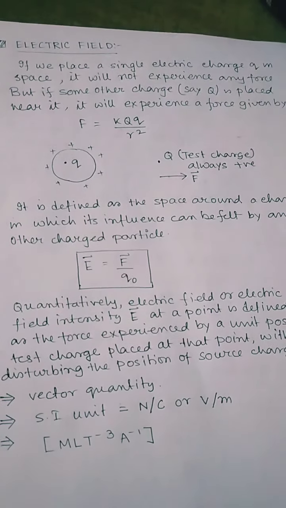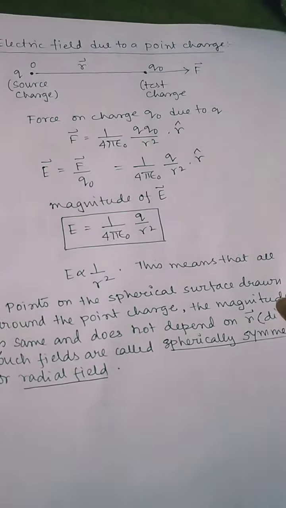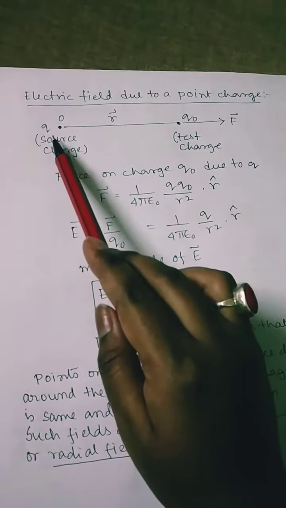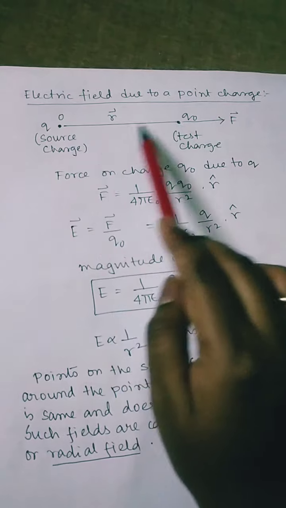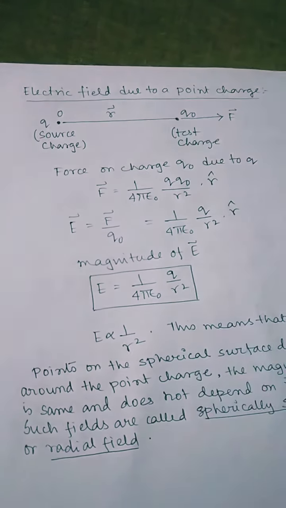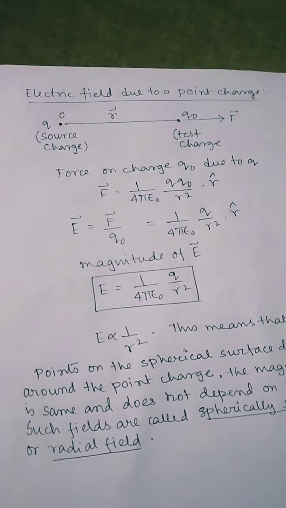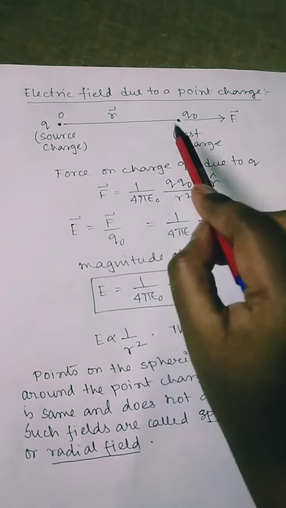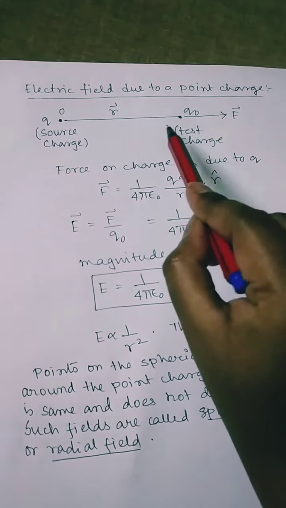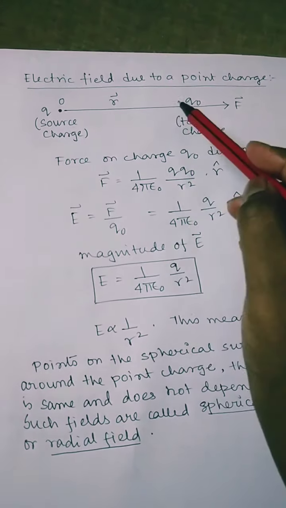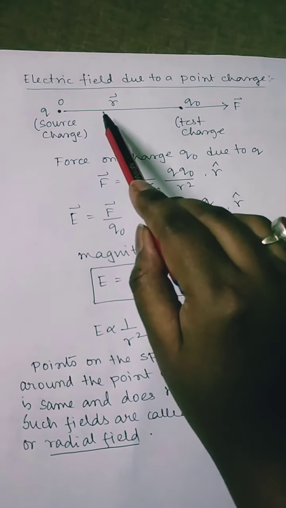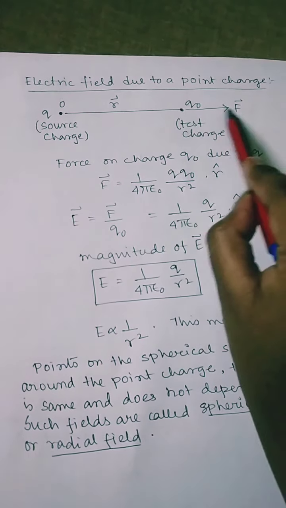Now let's see the electric field due to a point charge. How to derive the electric field? Suppose there is a source charge and at a distance of r we have brought a test charge q0. Since the source charge is positive and the test charge, as we know, is always positive unless told otherwise, there will be a repulsive force in this direction.